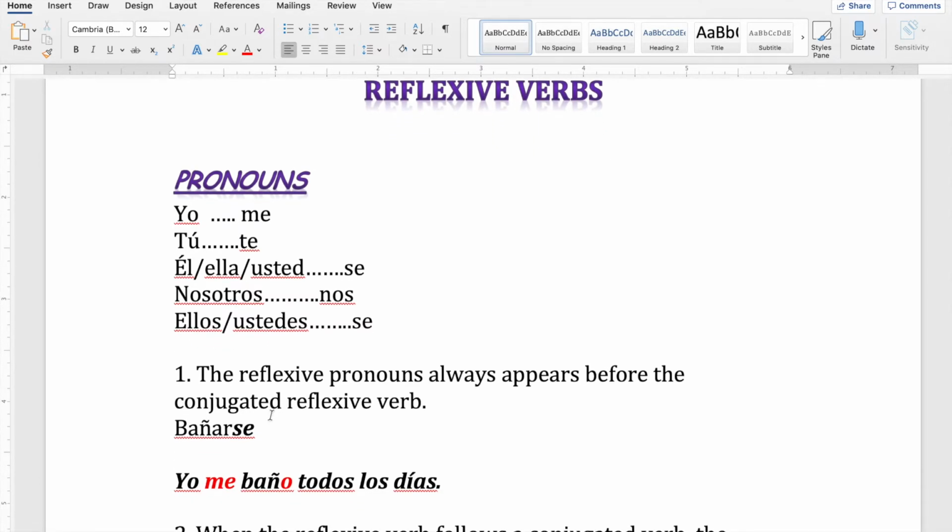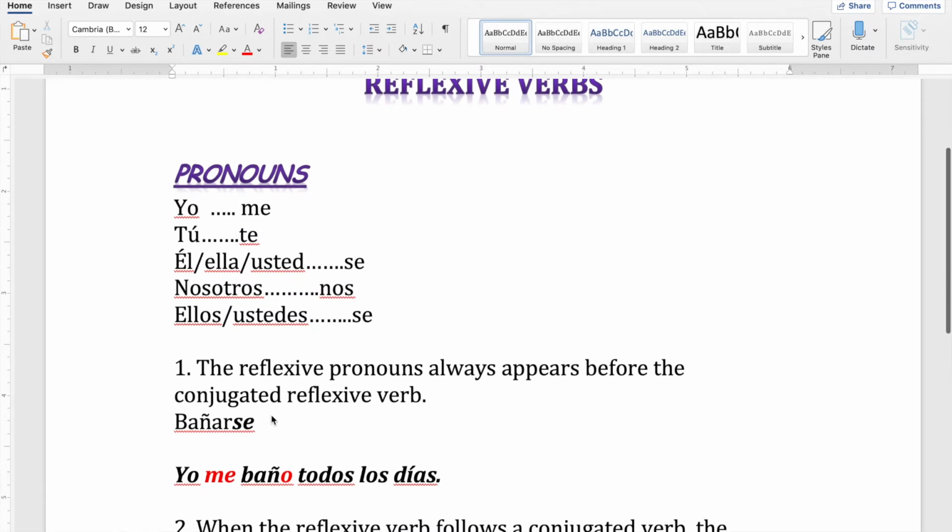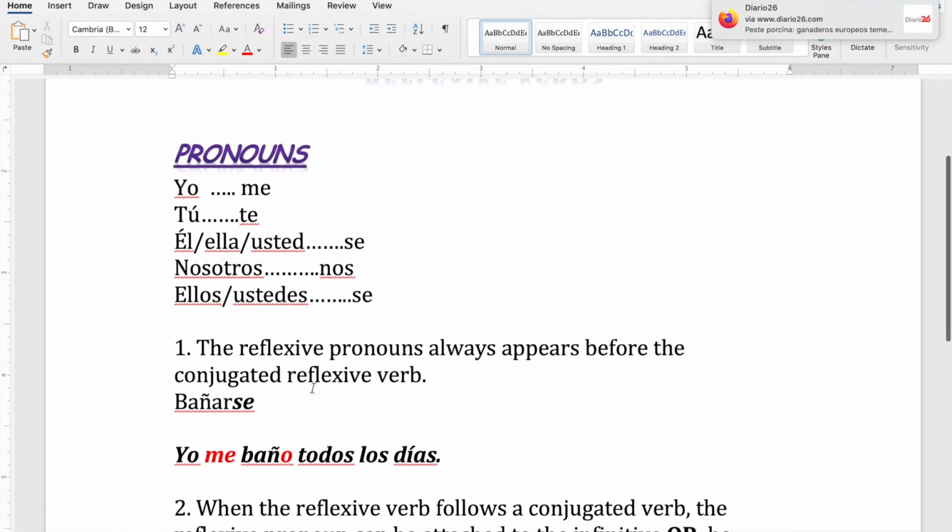Okay, so when you are using a reflexive verb in a sentence and it's only one verb involved, you have to place those pronouns in front of the verb, okay? So bañarse, let's do this example.